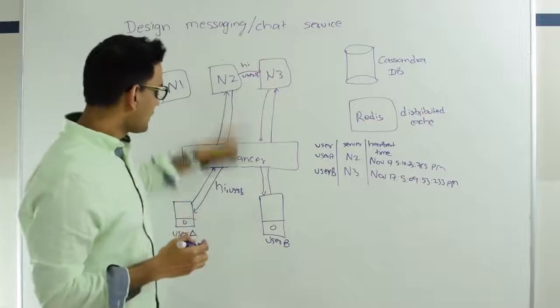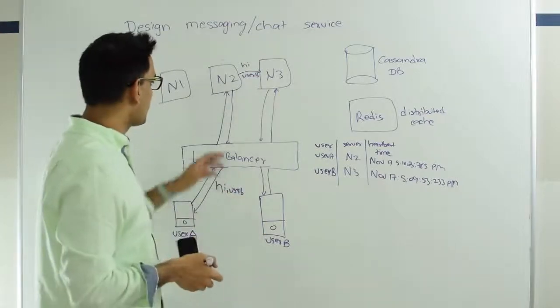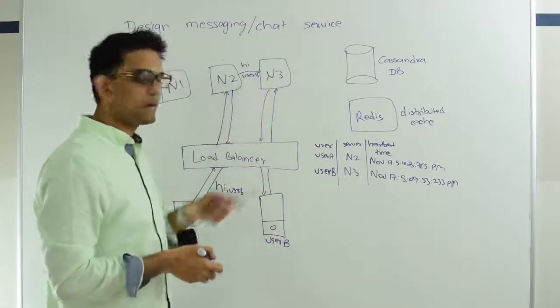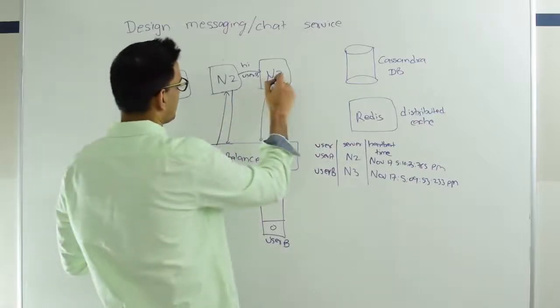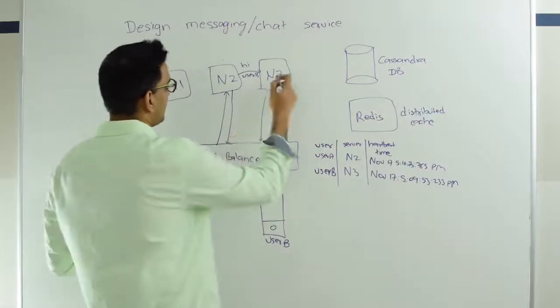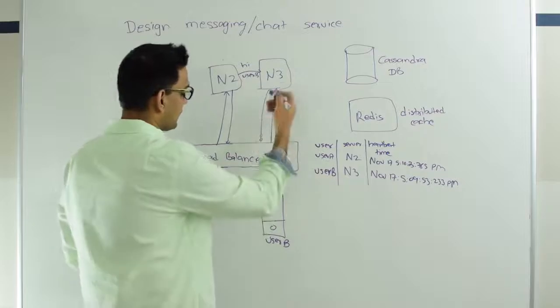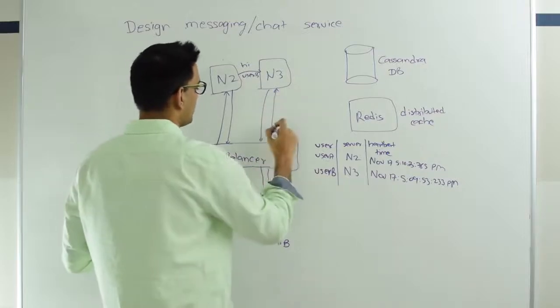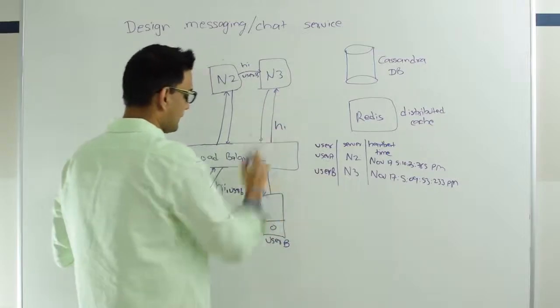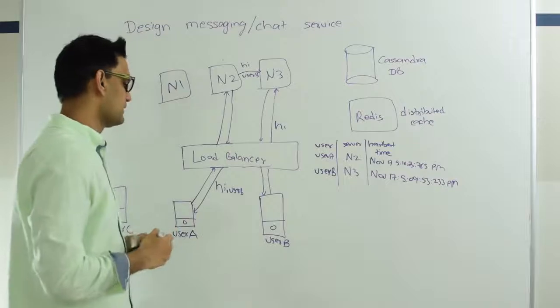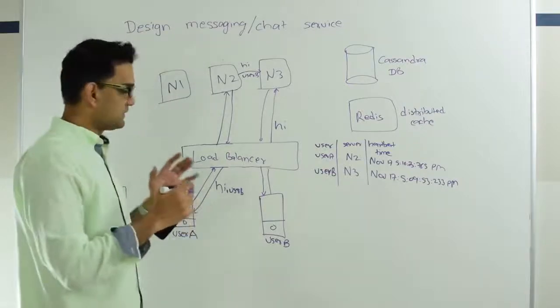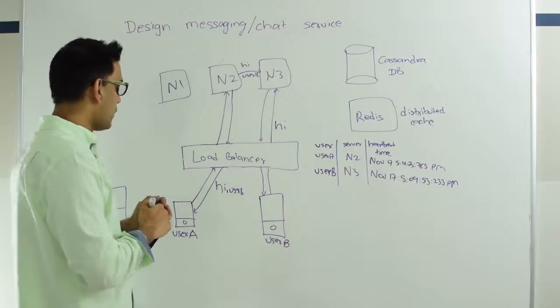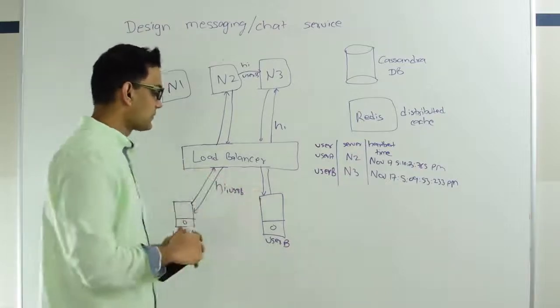N2 will not initiate a direct connection with user B. Why? Because N3 already has this WebSocket open, so why spend another connection? So he just sends this message to N3, and then N3 will send this message to user B, and user B will instantly see this message. So this is the flow of what happens when both user A and user B are online.